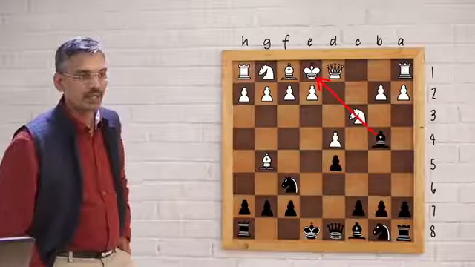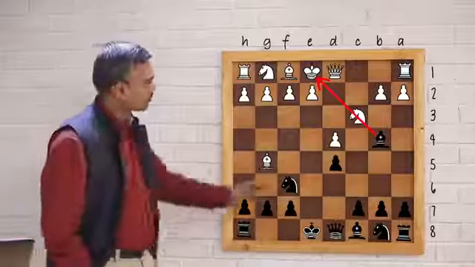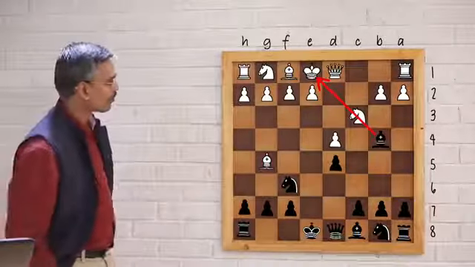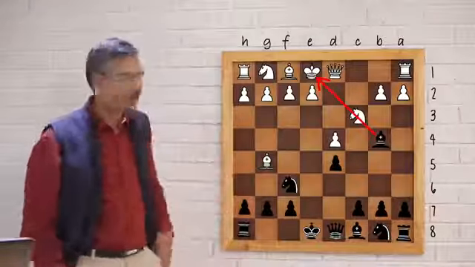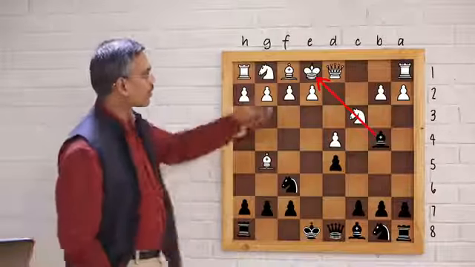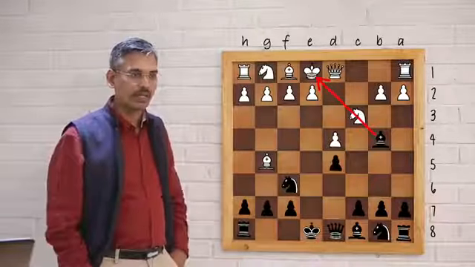Now in a pin there are three pieces involved. The piece which is doing the pin, in this case the bishop on b4, and the piece which is under the pin, it's called the pinned piece, which is the knight on c3 because it cannot move, and the back piece. Right? Here in this case it is the king on e1.